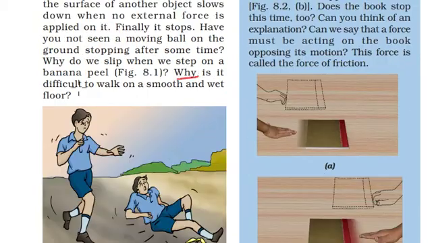Why is it difficult to walk on smooth and wet floor? Because the friction will be less on a smooth or wet surface. Since there is no steady standing between your feet and the floor, you cannot stand steadily. Eventually, you will slip at one point if the surface is smooth and wet.